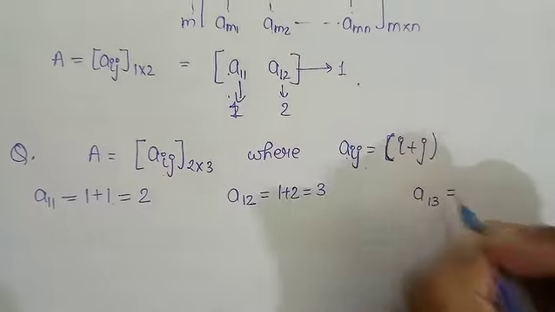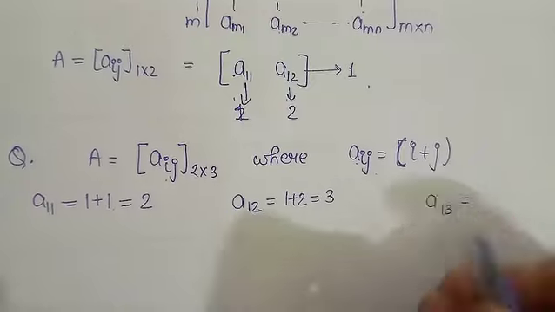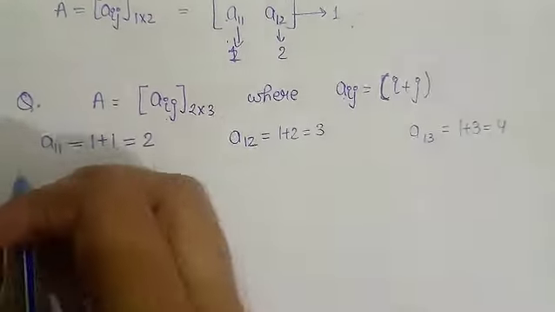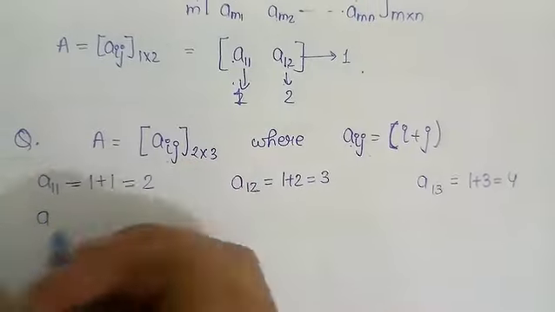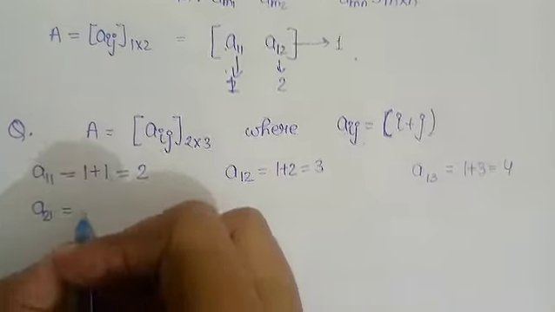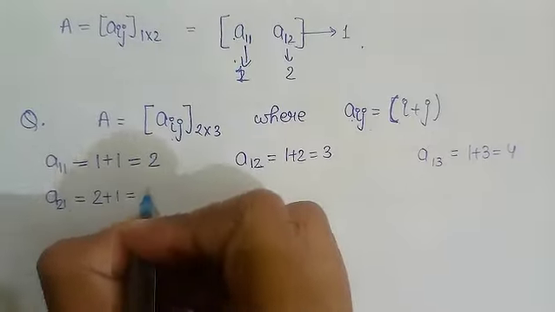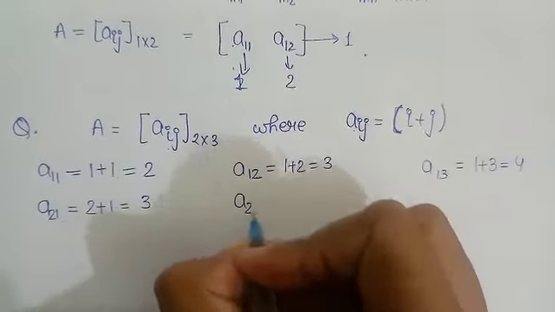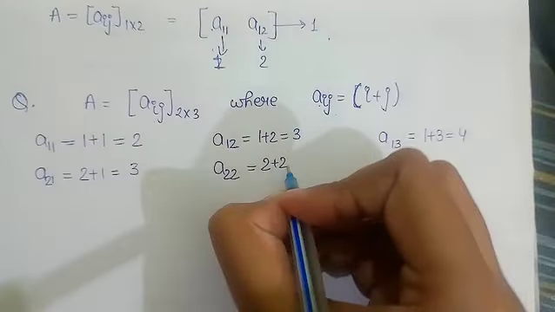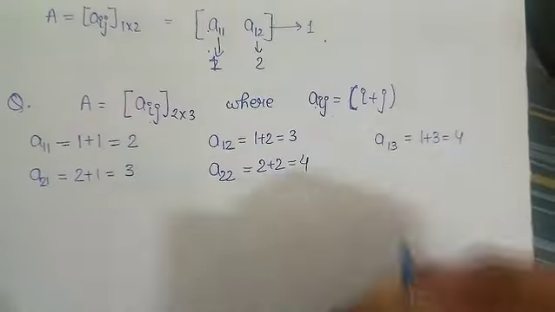A13, the element in the first row and third column. So 1 plus 3, that is equal to 4. Now the second row, A21, the first element, second row, first column. So that will be equal to 2 plus 1, that is 3. The element in the second row and second column is 2 plus 2, that is 4.